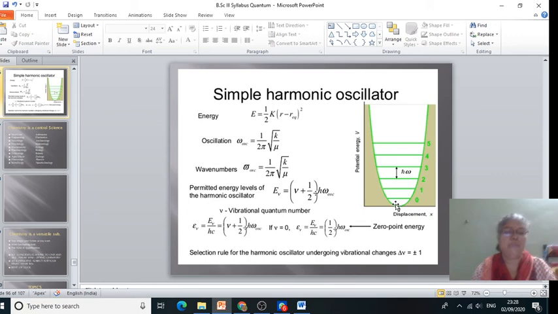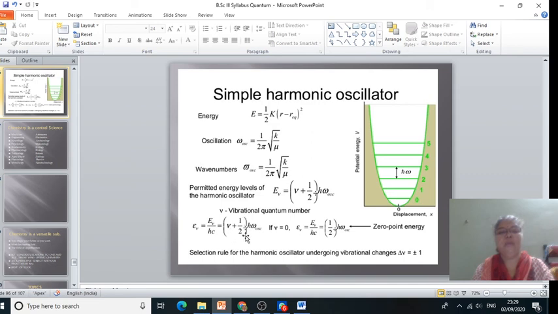On the basis of the above discussion, we can construct a diagram containing vibrational energy levels, for different vibrational quantum numbers v equal to 0, 1, 2, 3.